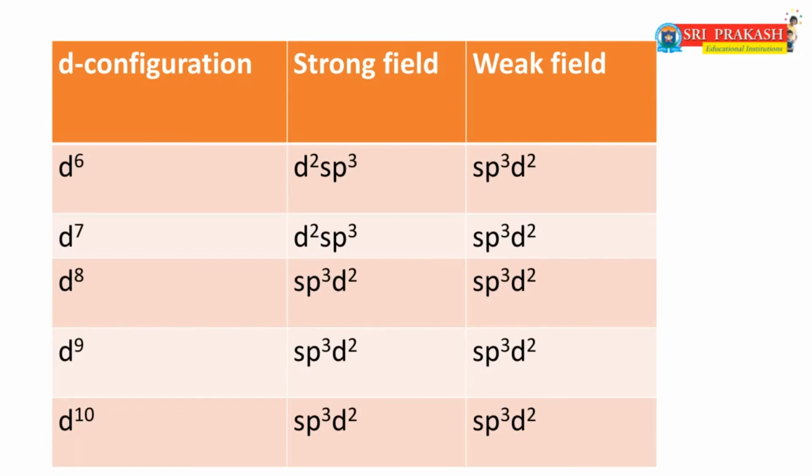Dear friends, you already know that octahedral complexes are formed due to sp3d2 or d2sp3 hybridization. Here is one question: in sp3d2 or d2sp3, which d orbitals are involved in the hybridization? Yes, in octahedral complexes, the d orbitals involved in hybridization are the dx2-y2 and dz2 orbitals.